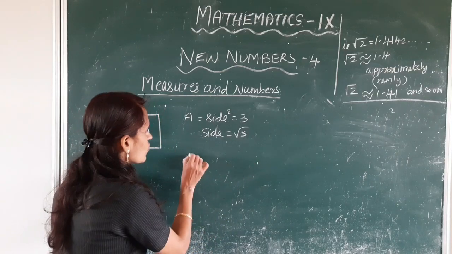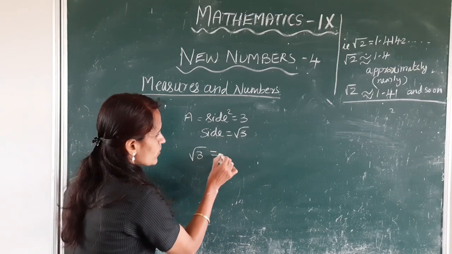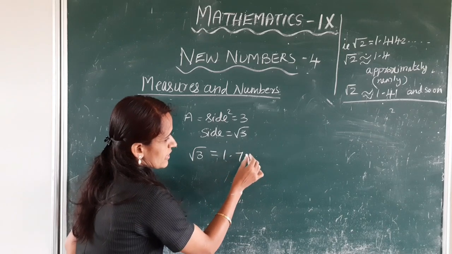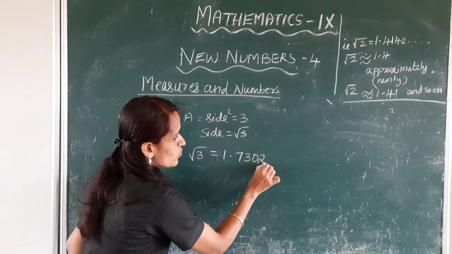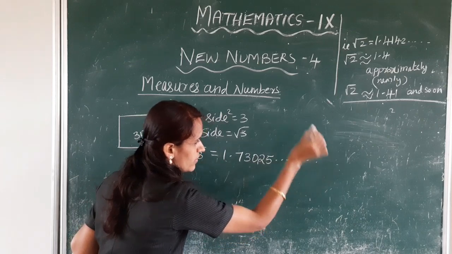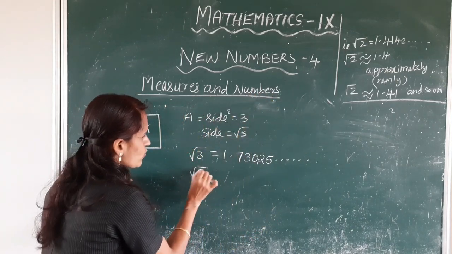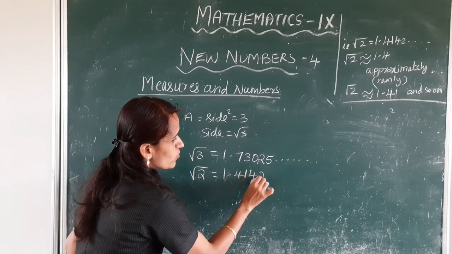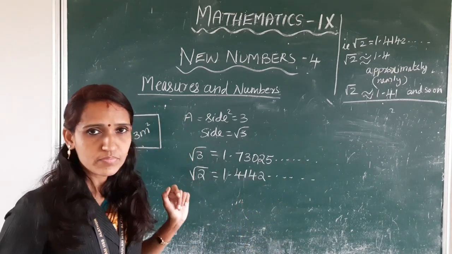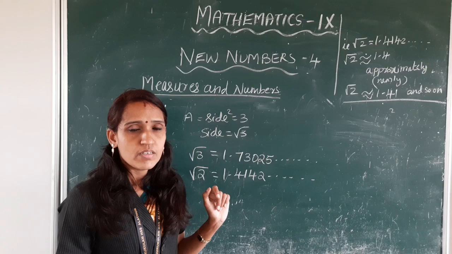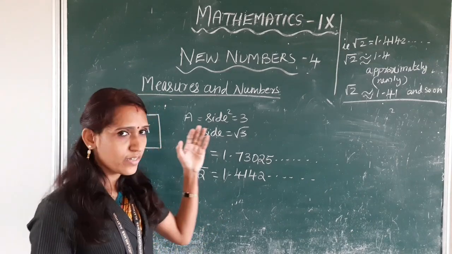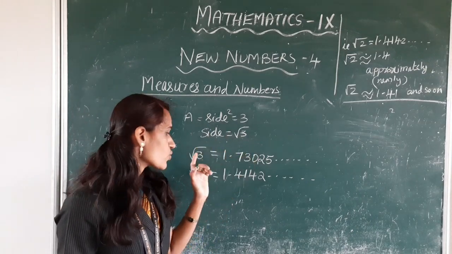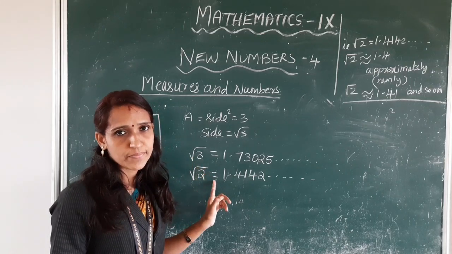That is root 3 is equal to 1.73025 etc. And root 2 is equal to 1.4142 etc. You have to learn by heart the values of root 2 and root 3.